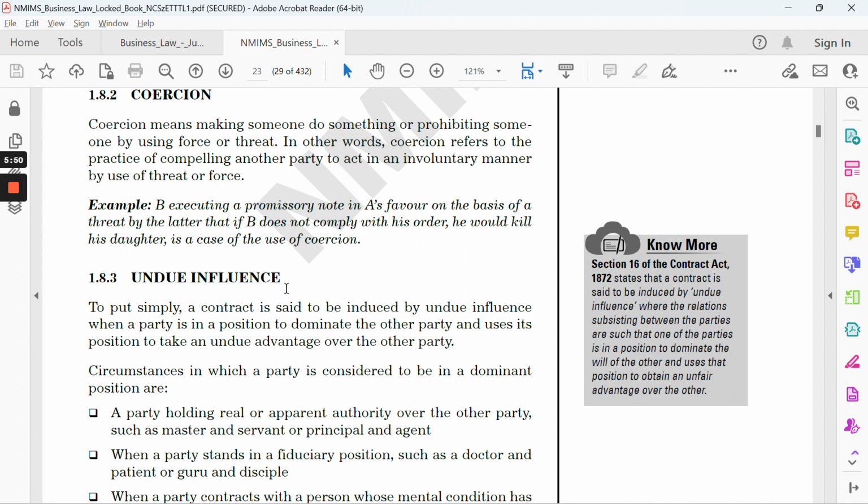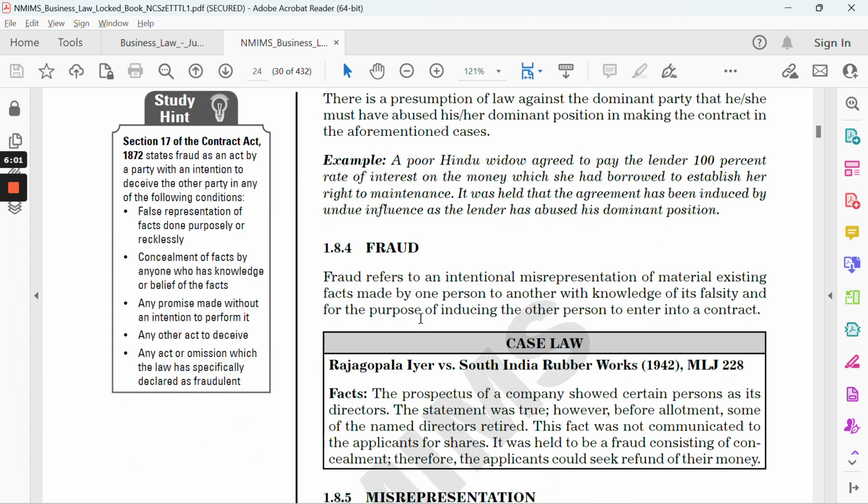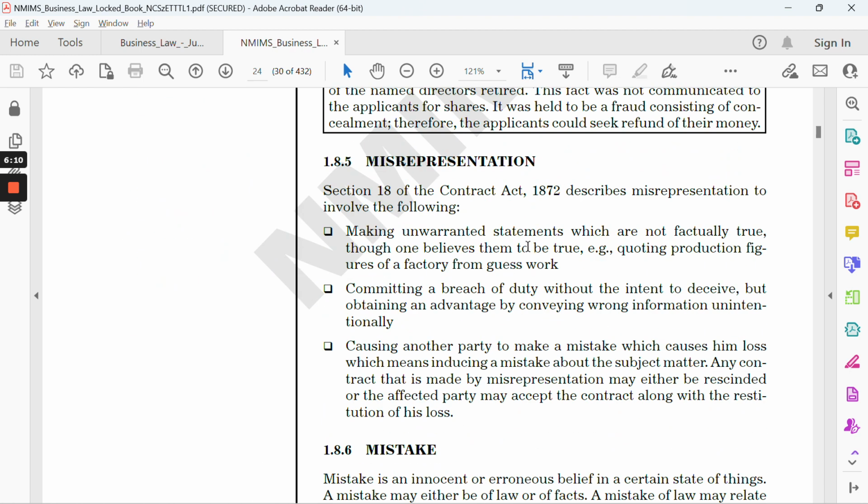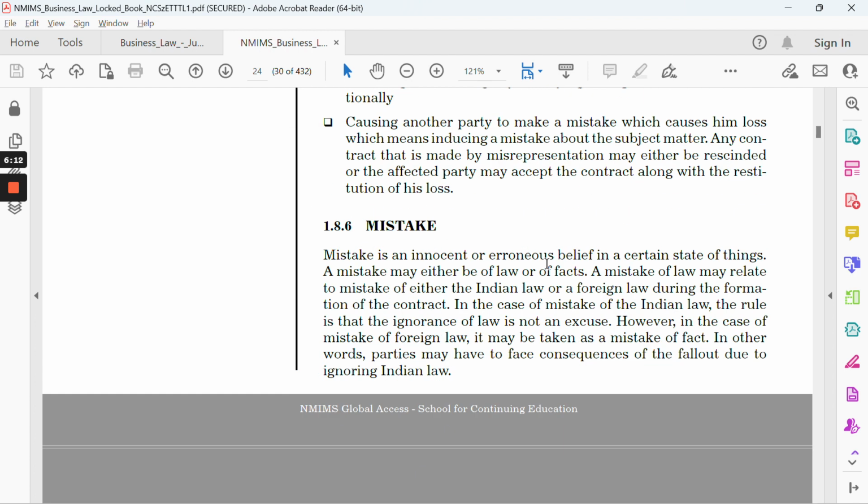The next is undue influence, when the party is in a position to dominate the other party, because he is aware of all the circumstances. Next is fraud. Fraud is simply, as the name suggests, misrepresentation of the material or existing facts. Misrepresentation is representing the wrong things. Mistake is simply when you make an error due to innocence, or maybe you are not aware of the details, the acts, laws, or the facts.